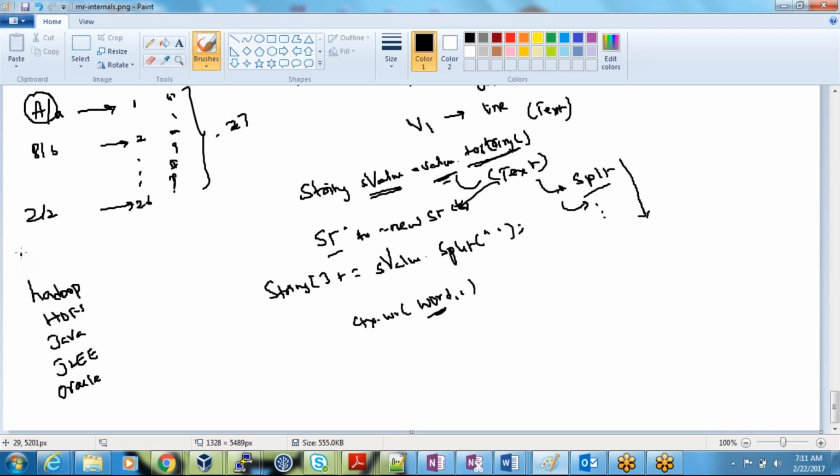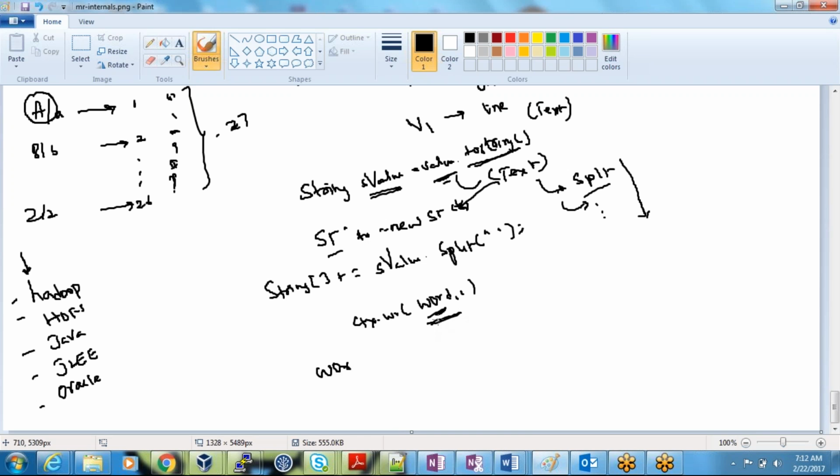From these words, I need to bring the first character, because I want to split based on what the word starts with. Let's say the word starts with H, it has to go to the sixth or seventh reducer, meaning the sixth or seventh file. All words which start with H have to go to a different file. All which start with J go to a different file. All which start with A or B go to different files. What do we need to do for that? You need to do your word dot.